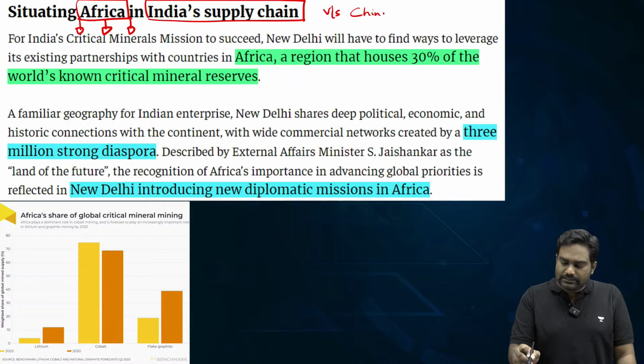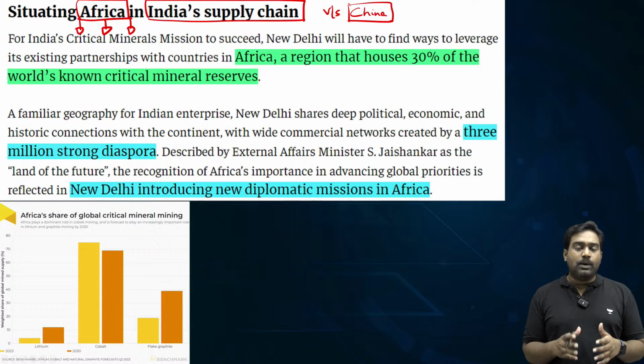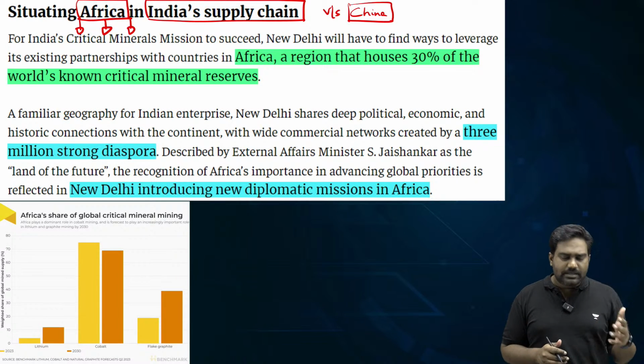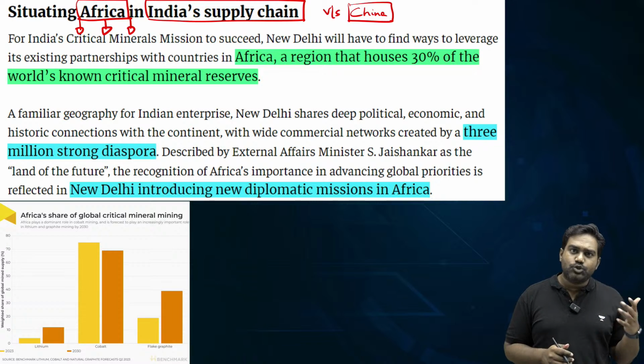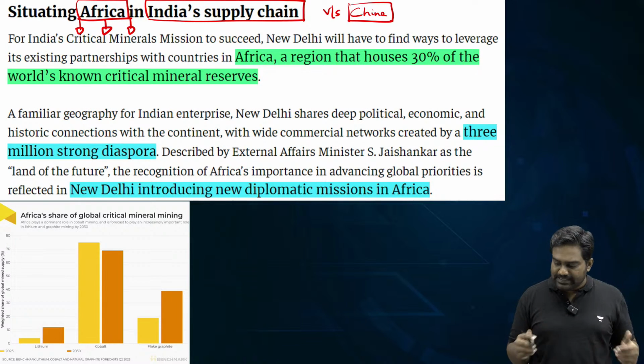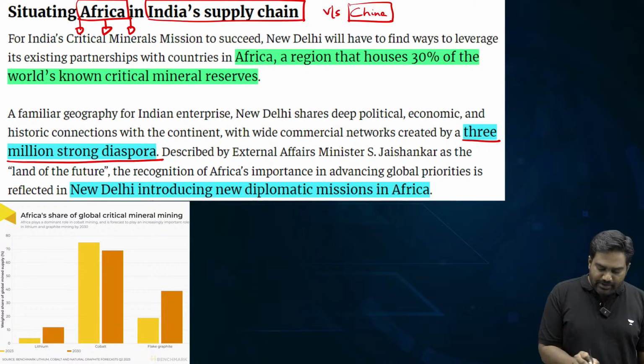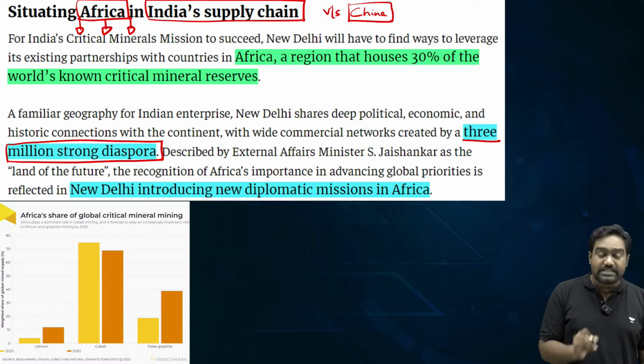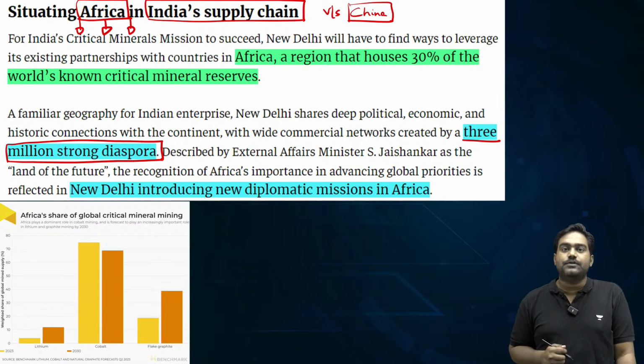and other global powers. But India does have a unique advantage in Africa, because with the African continent we have an age-old connection, a historical civilizational connect, and we have a 3 million strong Indian diaspora today across African countries.